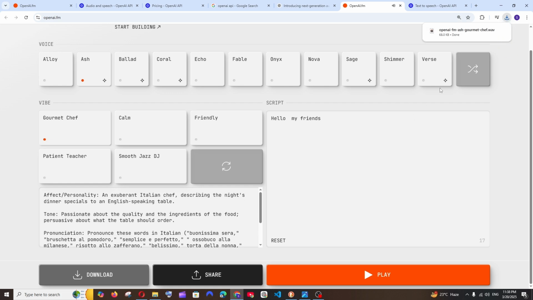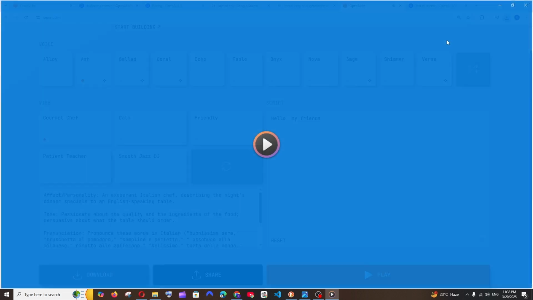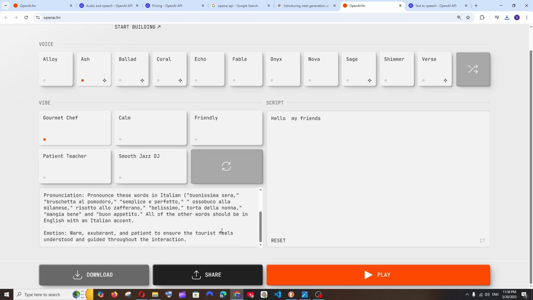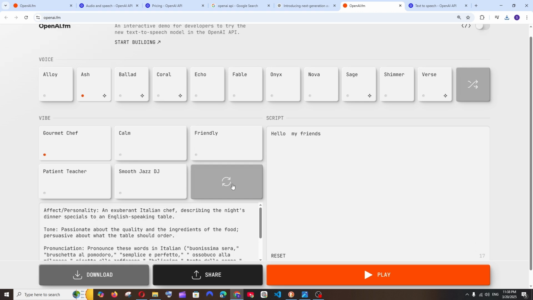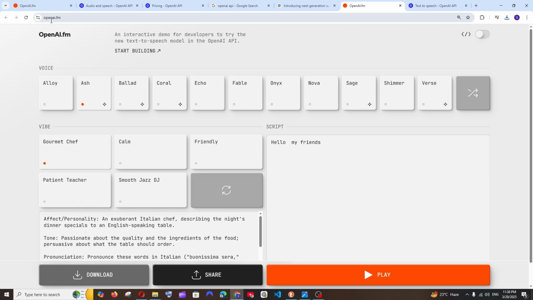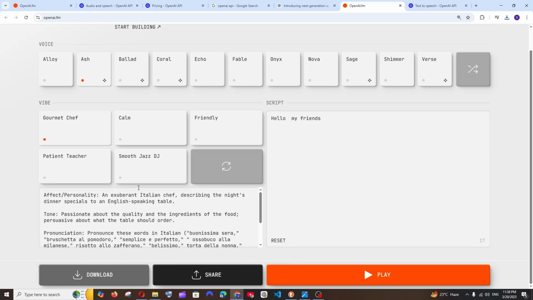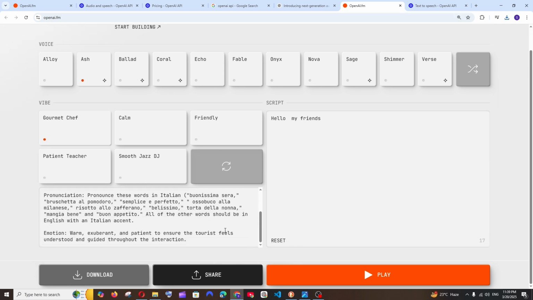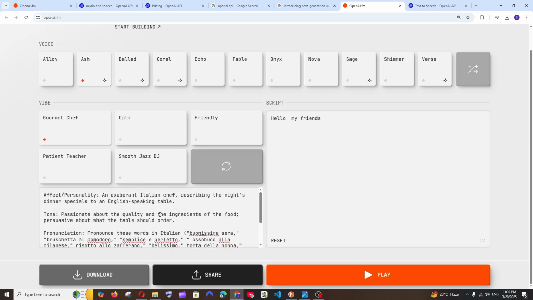So if you click download, this will be basically getting downloaded as an audio file. I'm not sure to what extent this is going to be available for free, but at this moment, I guess this particular OpenAI.fm, you can literally choose the voice and you can customize the tone, pace and pronunciation, and even enter your own script, and you can just download it for free. And this is just a random voice picker.